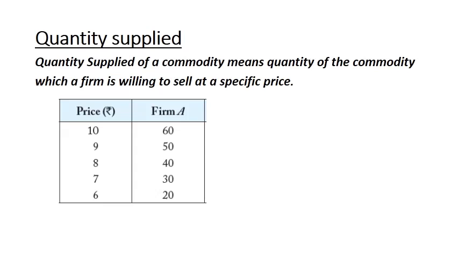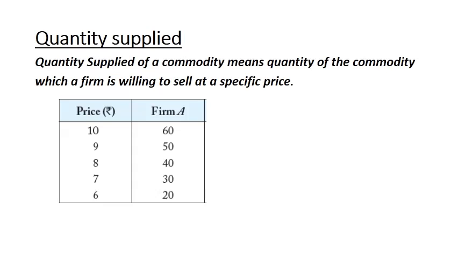Quantity supplied of a commodity means the quantity of a commodity which a firm is willing to sell at a specific price. You can see the schedule. At price 10, this is a specific price, firm A is ready to sell 60 units of a commodity. So at price 10, quantity supplied is 60. When price is 9, quantity supplied is 50. When price decreases to 8, quantity supplied is 40. At 7, it is 30. And at price 6, quantity supplied is 20. So with the decrease in price, quantity supplied also decreases.